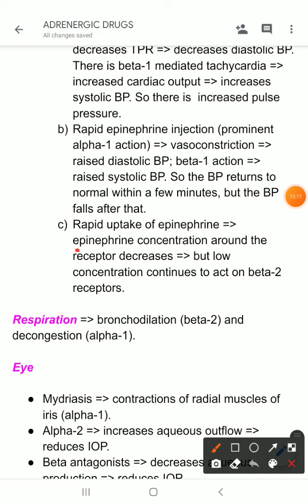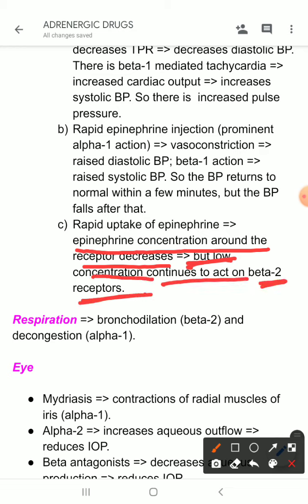Then epinephrine concentration around the receptor decreases, because most of the epinephrine is reuptaken. For that reason, epinephrine concentration at the receptor becomes low. This low concentration continues to act on beta 2 receptors. Through beta 2 receptors, it causes vasodilation and decrease in the diastolic blood pressure. So the blood pressure actually falls.